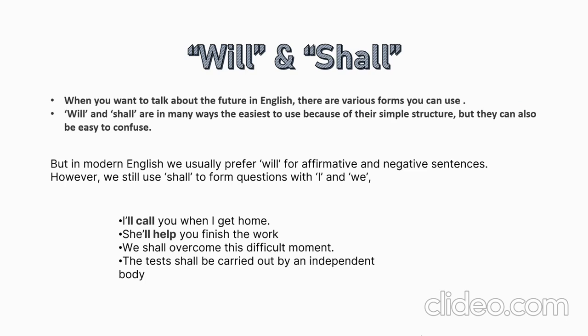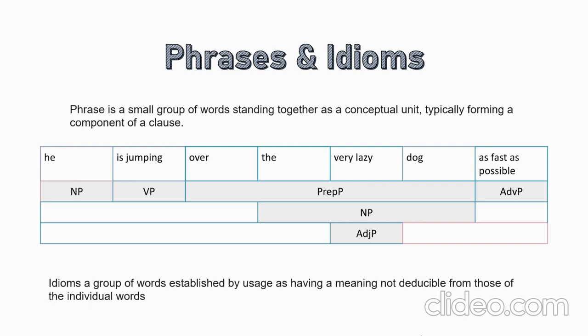Will and shall. When you talk about the future, you use these kinds of words. Will and shall are easiest to use to talk about the future. In modern English, we use will only for affirmative and negative sentences, whereas we use shall with questions that are related to us, in the first person. Here are some examples, but will or shall could be used equally in the past and future tense.